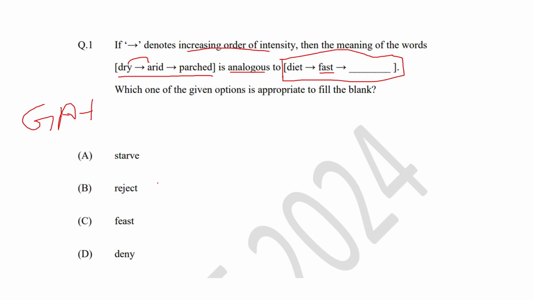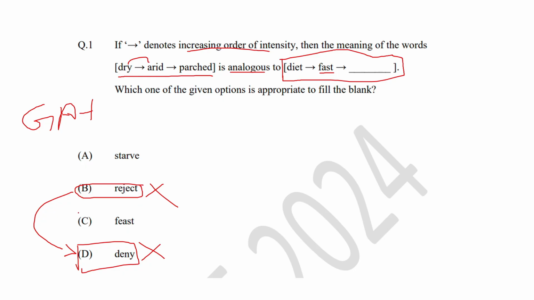Reject means to deny something or to not accept something. So option B does not suit this example. If we eliminate option B, then automatically we can eliminate option D, since reject and deny are both similar, both are synonyms. So options B and D are eliminated.